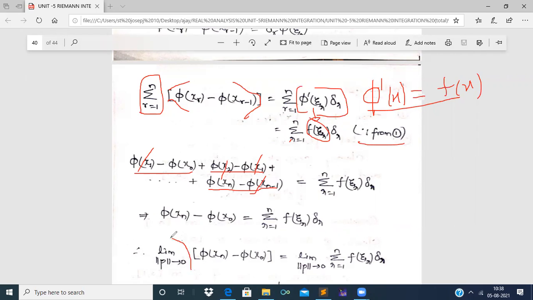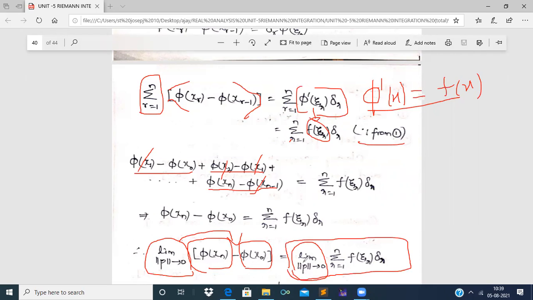Now applying the limit norm p tends to 0 on both sides. So as phi of xn is a constant and phi of x0 is a constant, and the limit of a constant term is again a constant, on the left hand side phi of xn minus phi of x0 will be left over. On the right hand side, you have to see the symbolic representation of limit norm p tends to 0 summation r equal to 1 to n f of xi r into delta r. As we know, this representation is integral over a to b f of x dx. Let us see what will happen in the next step, right?